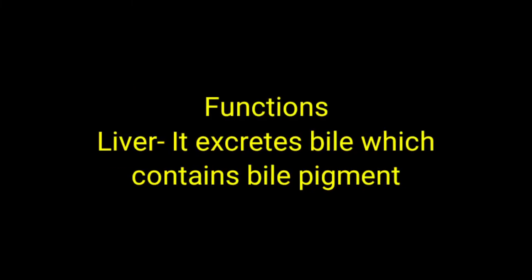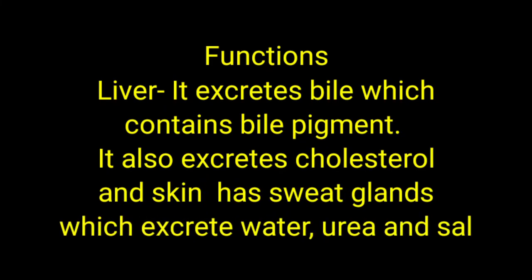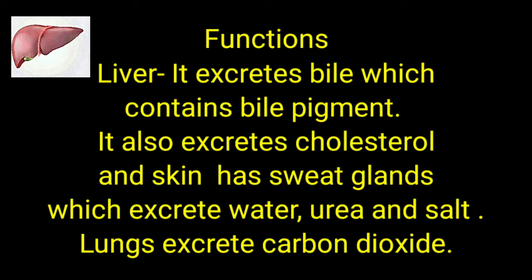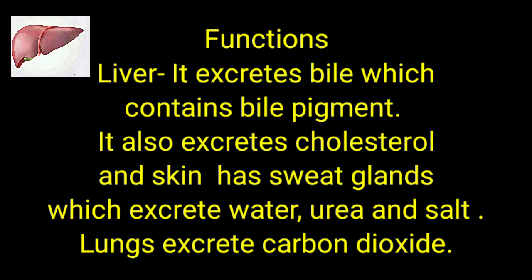Function of different excretory organs. Liver: it excretes bile, which contains bile pigment, heme. It also excretes cholesterol. Second one is skin. Our skin has sweat glands, through which excretion of water, salt and urea takes place. Lungs: lungs are present in our body to take oxygen inside and to excrete carbon dioxide from the body.